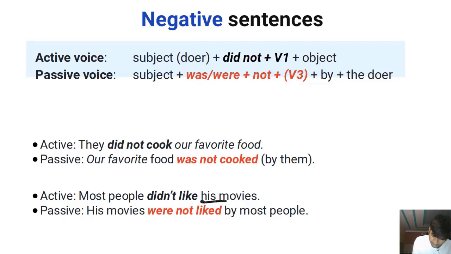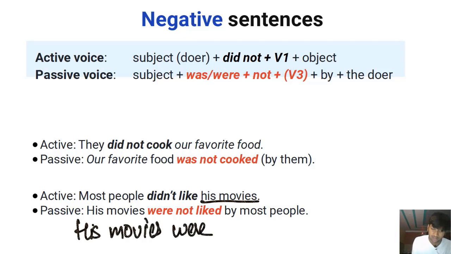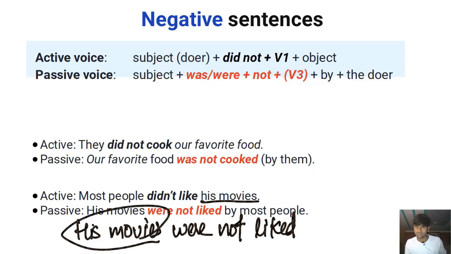What is the object? His movies. So we'll say his movies, which is a plural subject, we'll use were with it, were, negative sentence, not liked. His movies were not liked. His movies were not liked. We want to focus on this part, his movies. If you want to add the doer of the action, you can do that by most people. All right. Easy peasy.